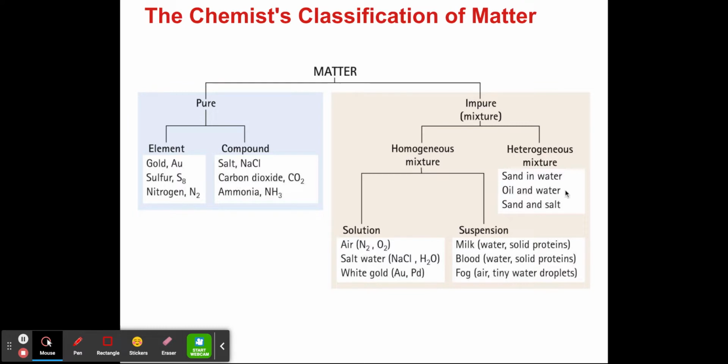Okay. Now, when you're talking about heterogeneous mixtures, what do you see? You can see mixtures like sand and water. Okay, so when you mix sand and water, they will not be uniformly distributed. You can still tell which one is the sand and which one is the water. If you mix oil and water, they don't mix evenly. You will still be able to see the oil separated from the water.